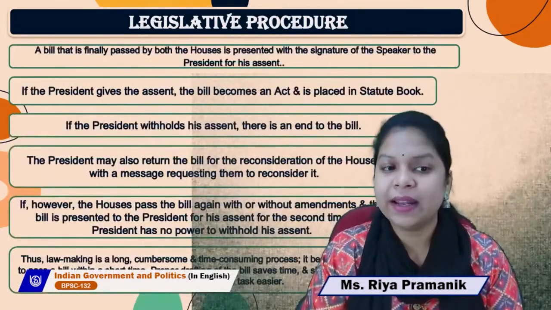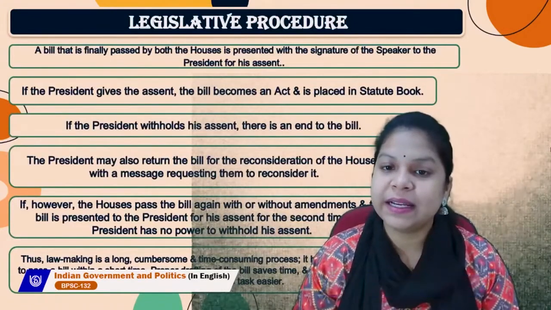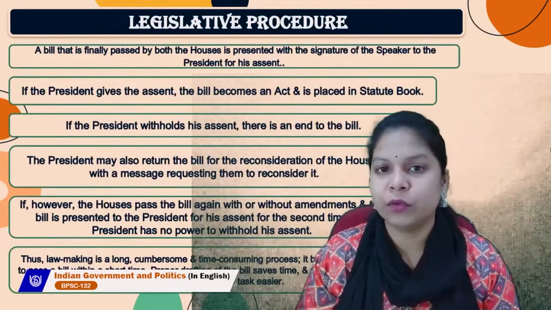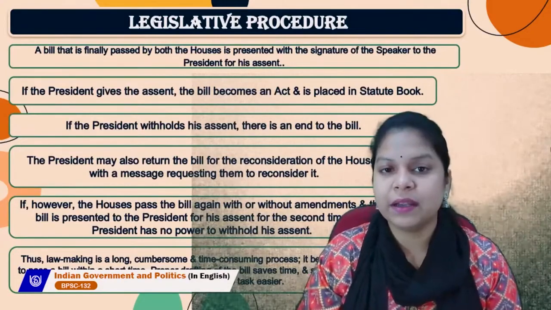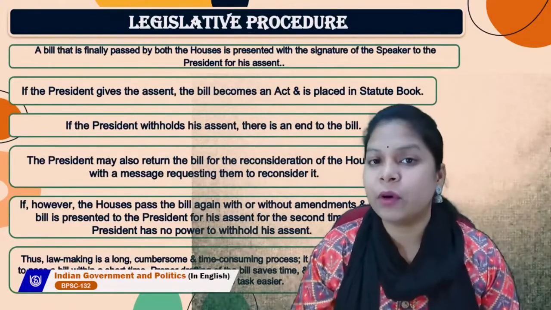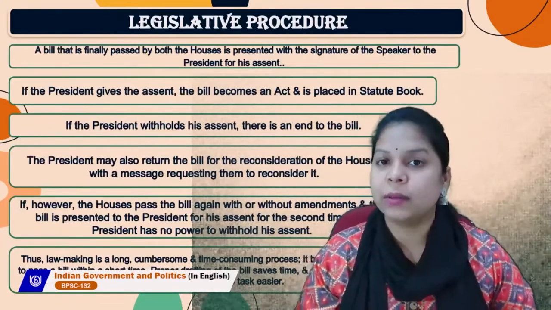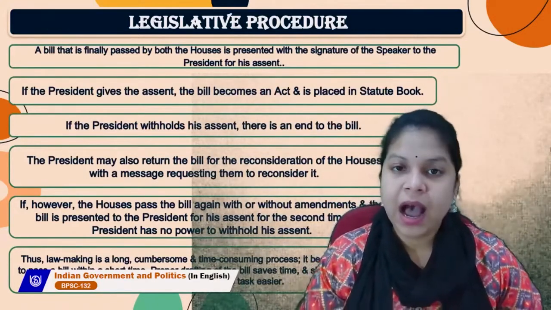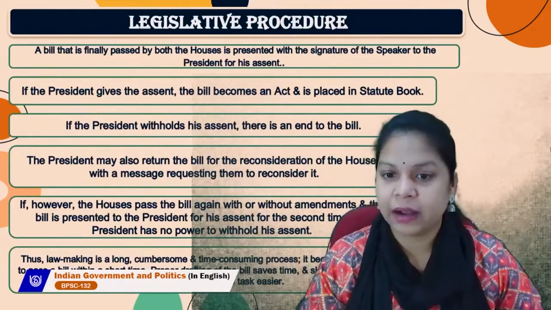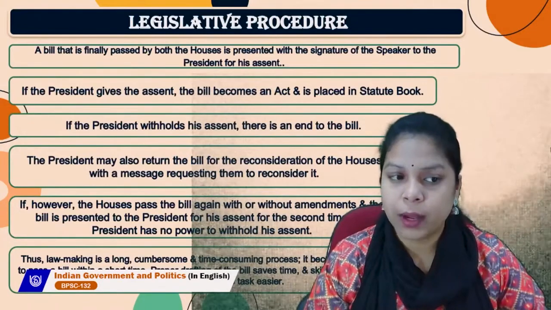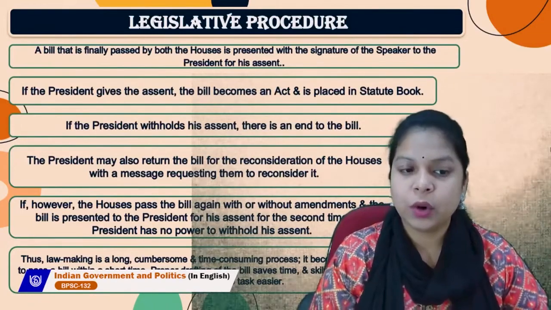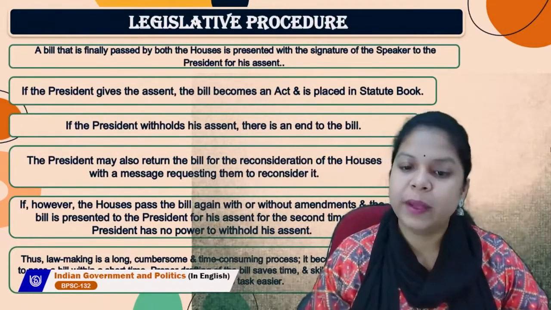A bill that is finally passed by both the houses is presented with the signature of the Speaker to the President for his assent. So, now the bill is moving towards the President. If the President gives assent, the bill becomes an act. Before it goes to the President, the law is known as a bill only. After the President gives his or her assent, it becomes an act and is placed in the statute book. If the President withholds his assent, there is an end to the bill.